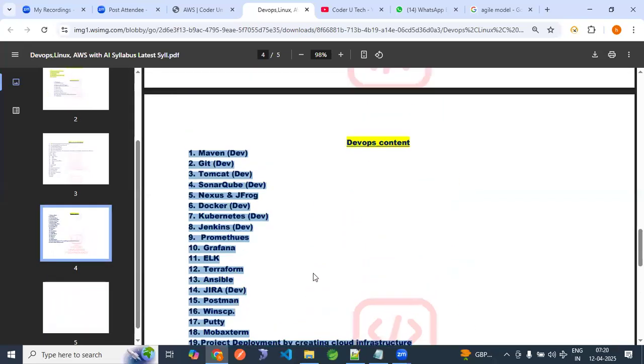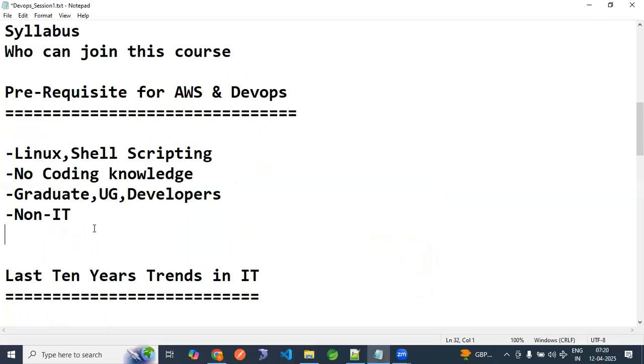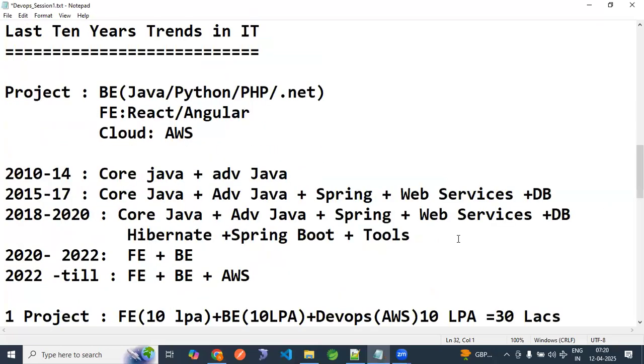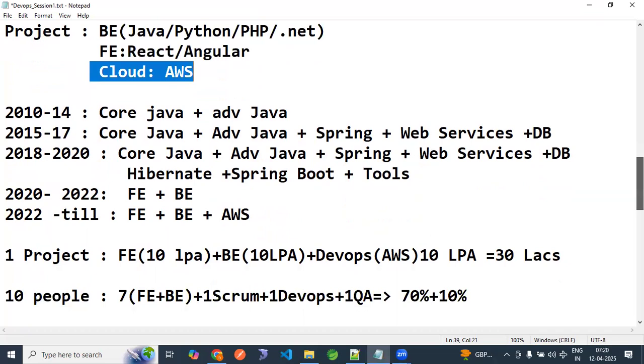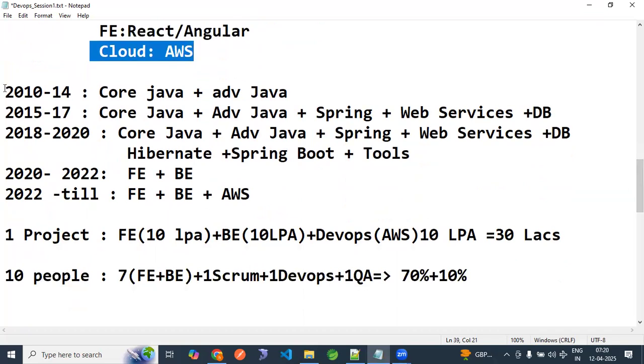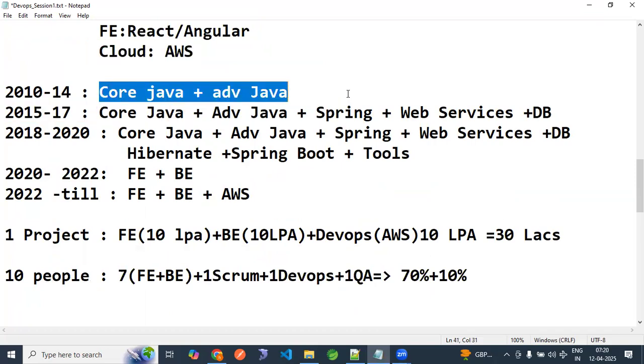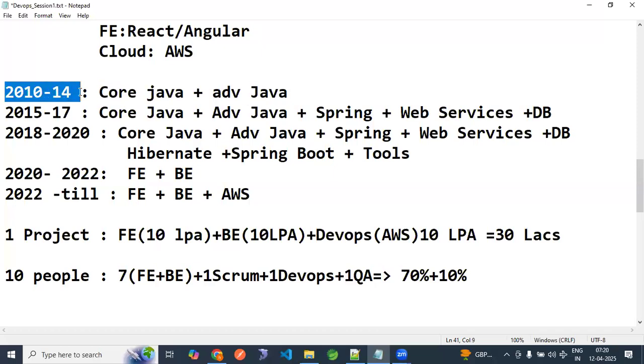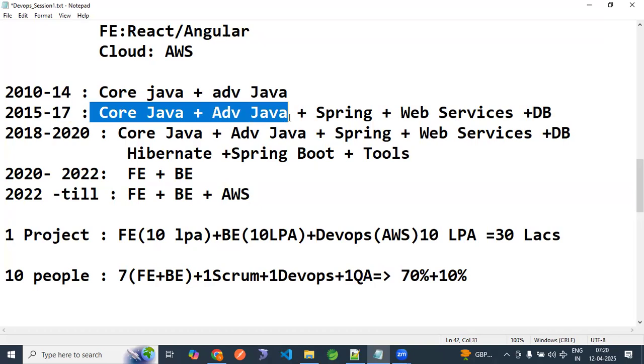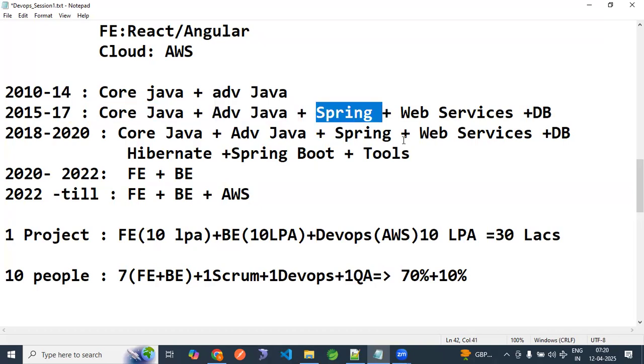Now, yesterday we explained what the trend is. I explained the last 10-year trend: what the projects are. In any project, backend is required, front end is required, cloud is required. I explained the trend from the last 10-15 years. Earlier it was very easy with a few skills; one could learn core Java and advanced Java and get a job easily. After that, companies wanted more technology, so they added Spring, web services, and databases.